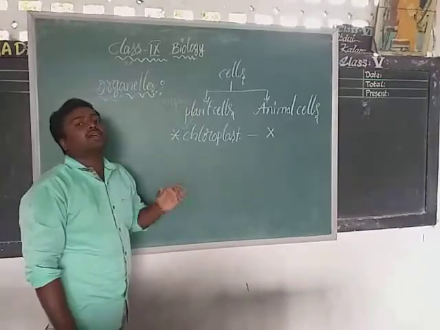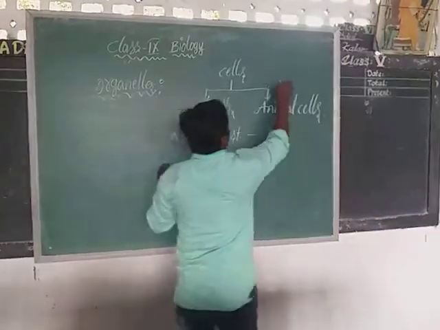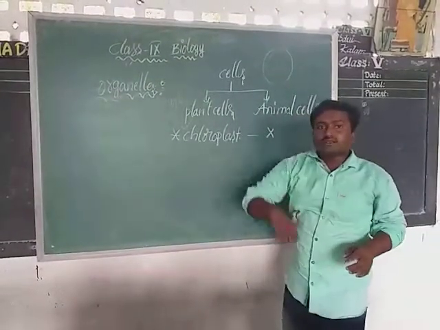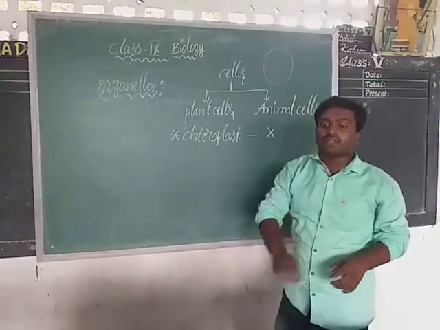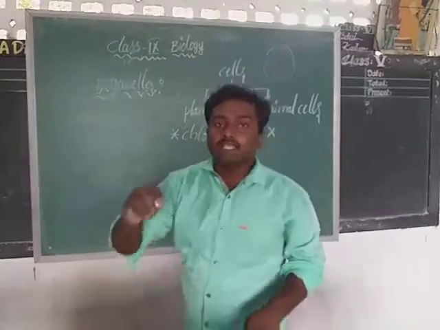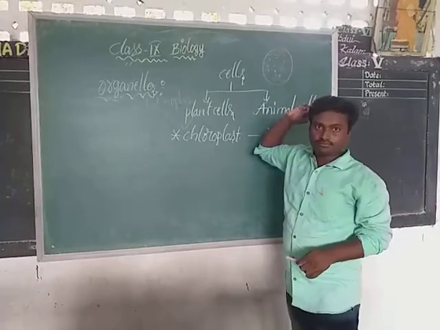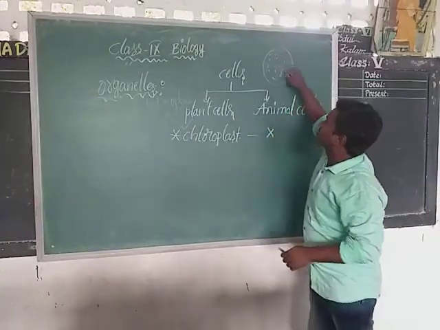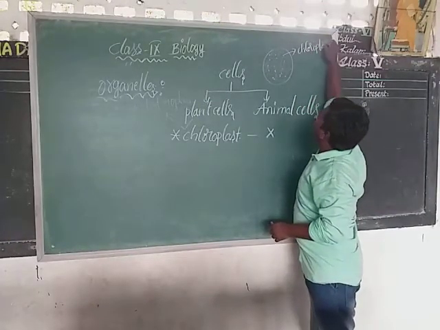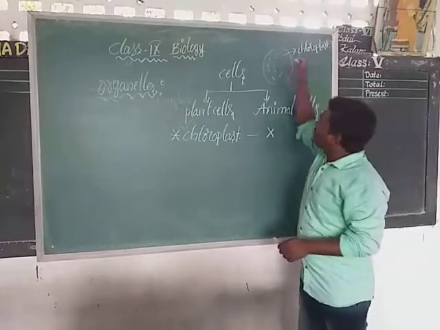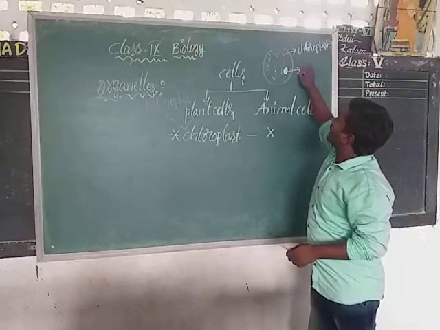Organelles means microscopic or tiny structures which can be seen under an electron microscope. For example, let us consider this is a plant cell. Inside of this plant cell there is a jelly-like material that we call cytoplasm. In that cytoplasm, some dotted-like structures we can see. Out of these so many dots, let us consider one dot as a chloroplast. Okay? Next, let us imagine this round dotted structure as nucleus.